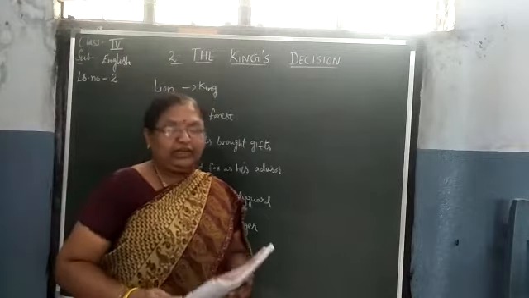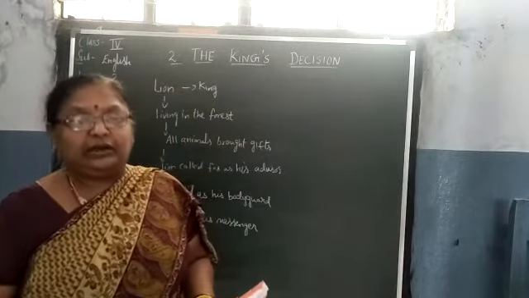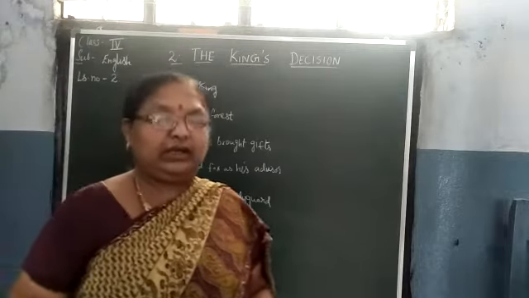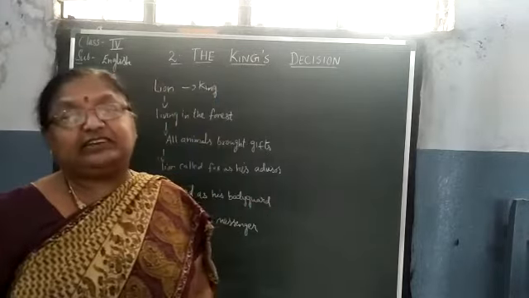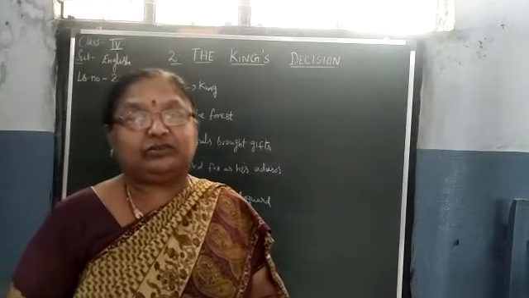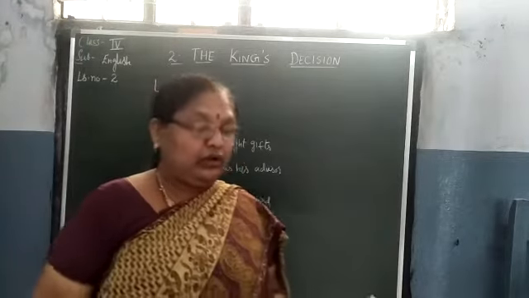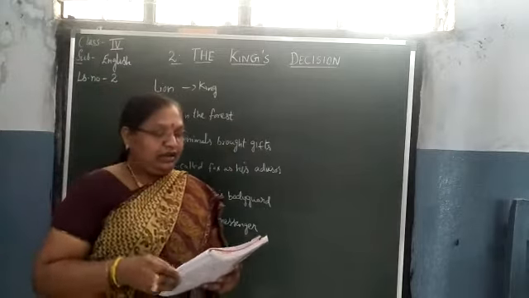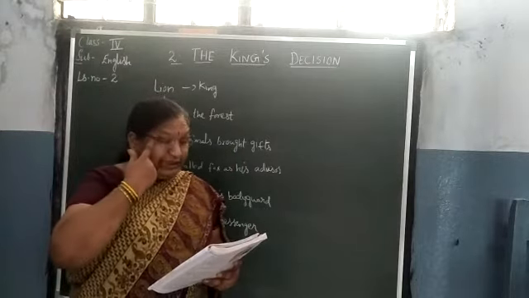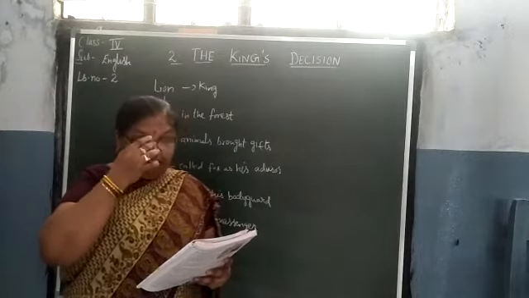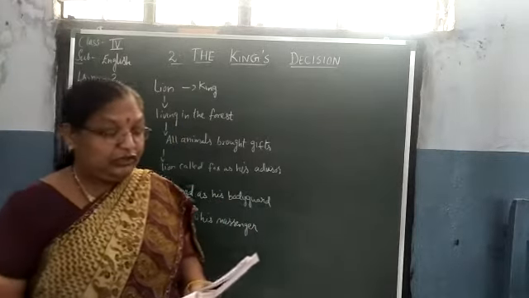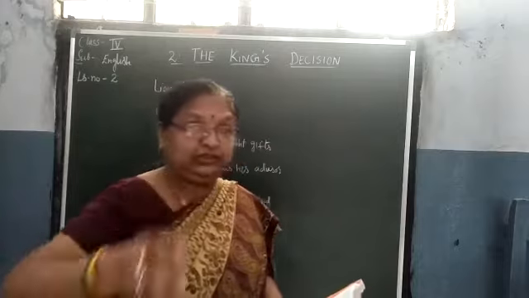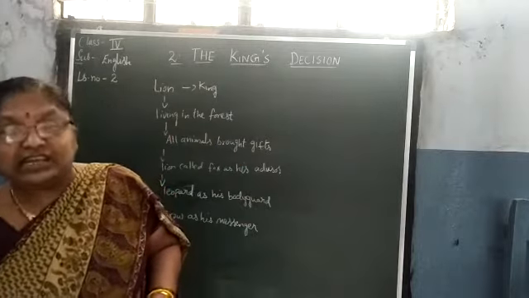So one day the crow came and asked the king, the lion, whether he had tasted camel meat or not. The crow asked the lion. The lion said, "I have never seen a camel at all." So they are going to the desert to search for the camel.